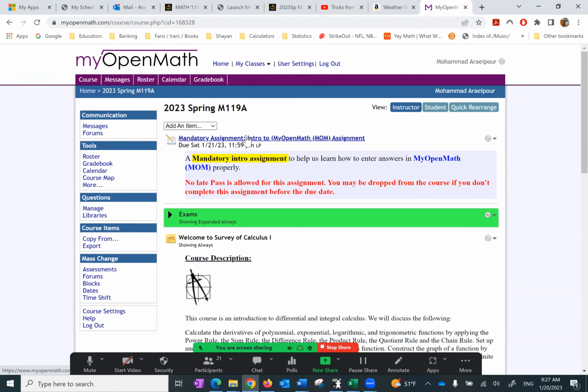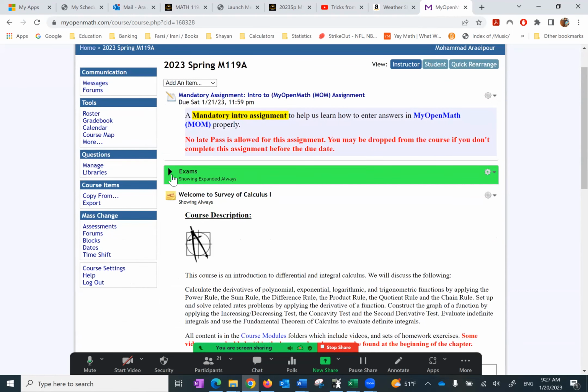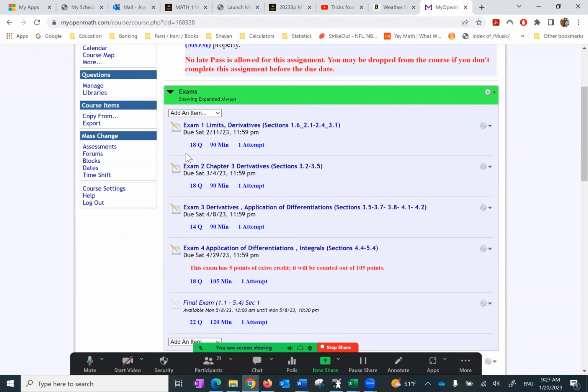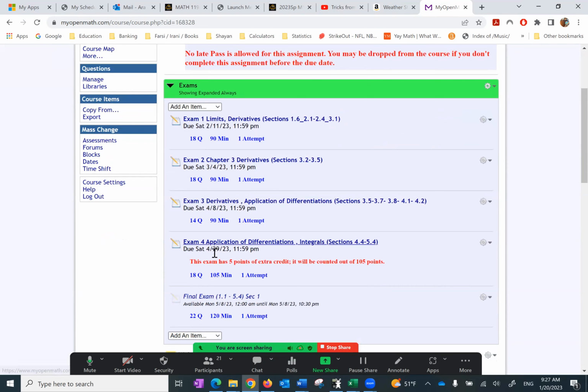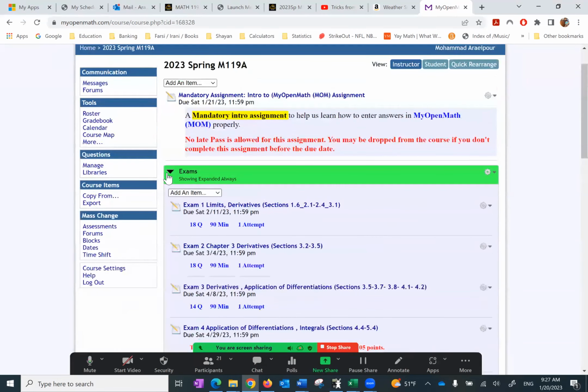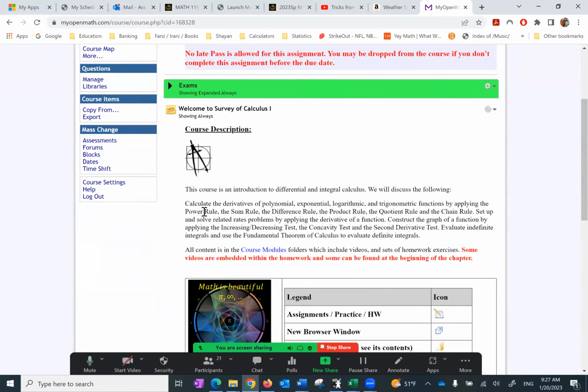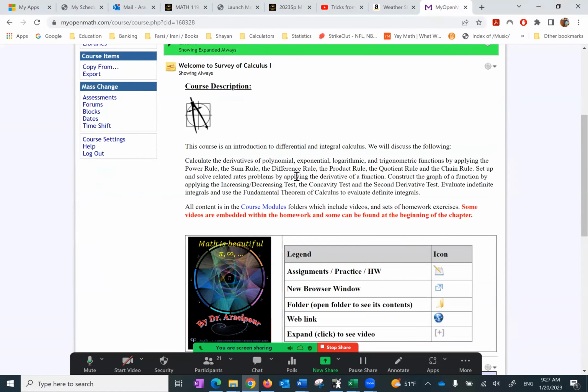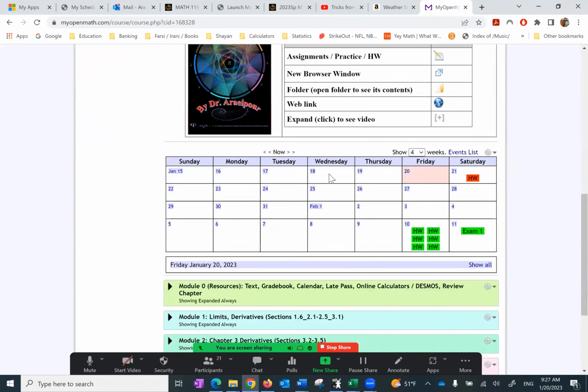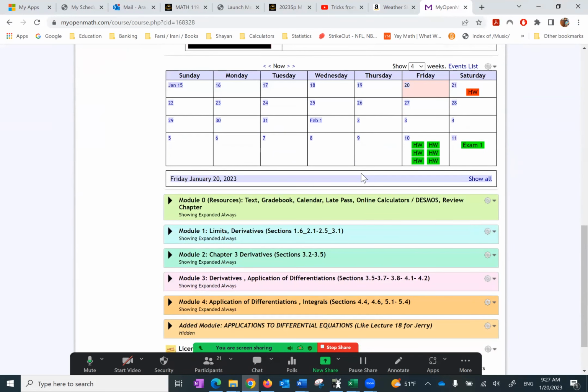Your grade is there. The next thing is the exams. You don't have to worry about it. I just show you. If you click on this arrow and open it, it shows you exams 1, 2, 3, 4, so on and so forth. So I'm going to close up because we are not worried about that yet. Then it's the course description. Then it's the calendar. I want you to pay attention to the calendar. According to the calendar, all the homework are due, with the exception of this initial one, which is introduction to my open math, which is due right now this Saturday.